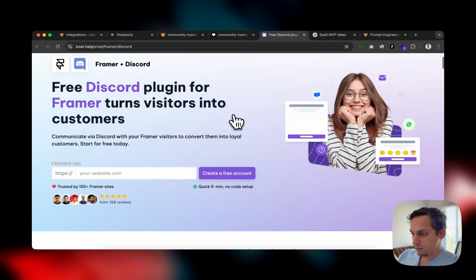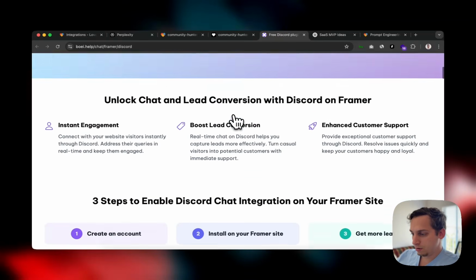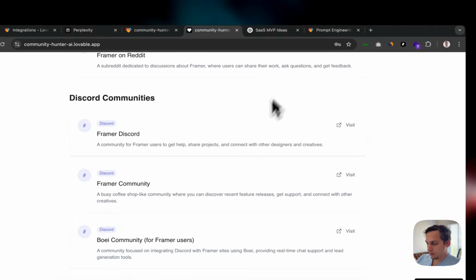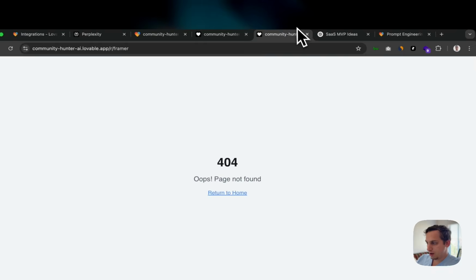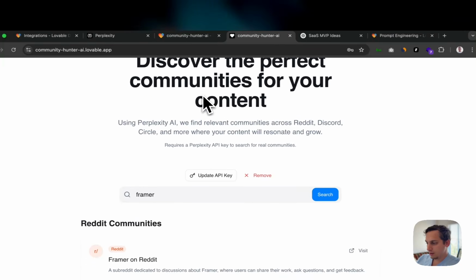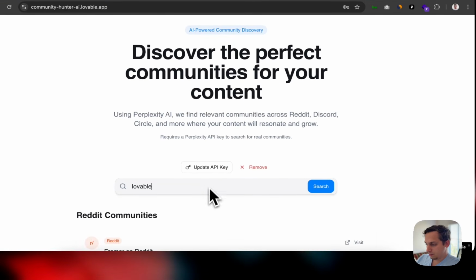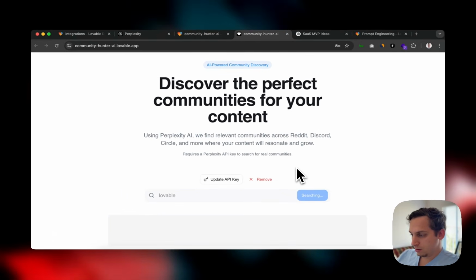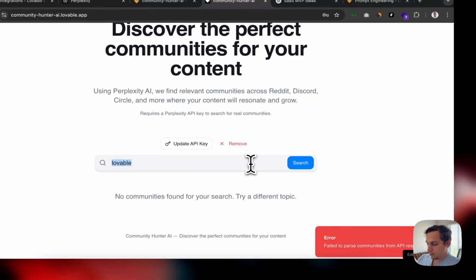Free Discord plugin for framer turns visitors into customers. Okay, so this is not really a good one. And this one, framer on Reddit, is not really working. Okay, so it's still, you know, so let's put like alligators.